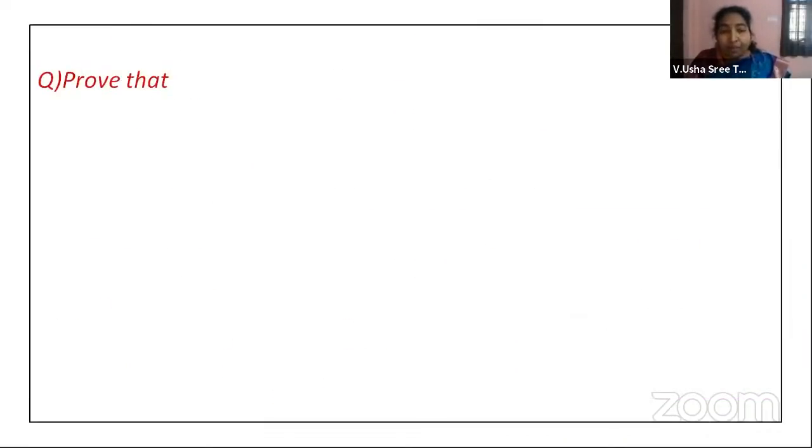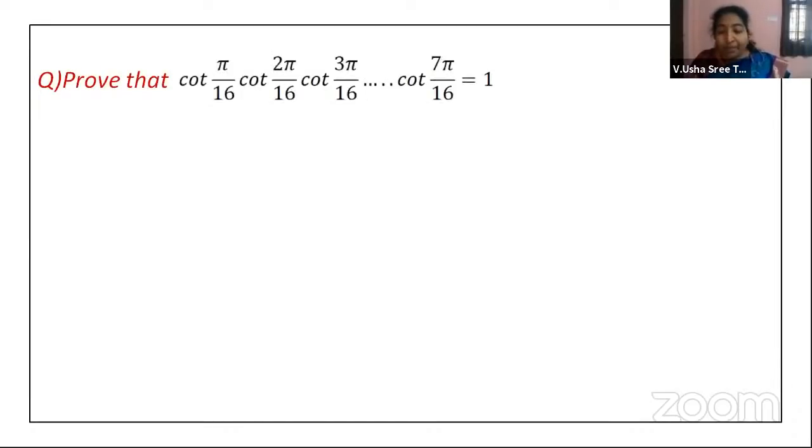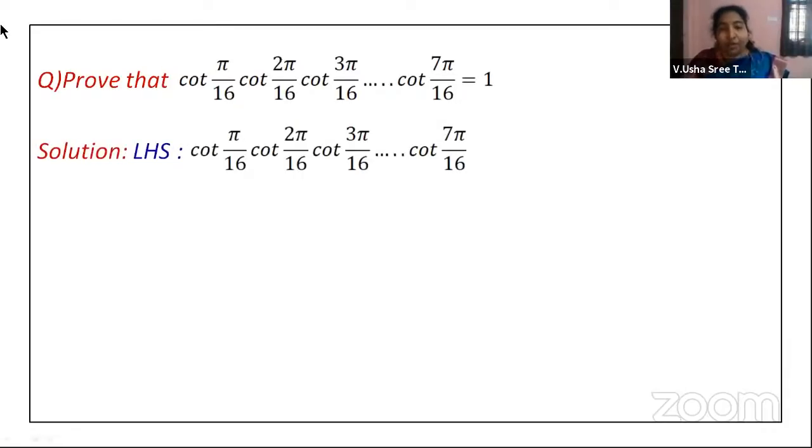Prove that cot pi by 16, cot 2 pi by 16, cot 3 pi by 16, and so on, up to cot 7 pi by 16 is equal to 1. Now, how to prove this? First, we will take the LHS part. Now, what is this LHS telling you?